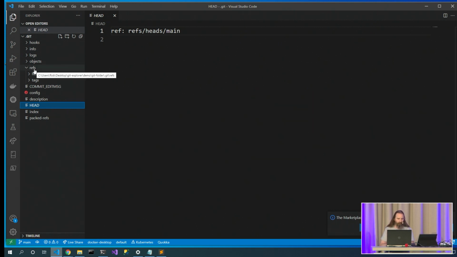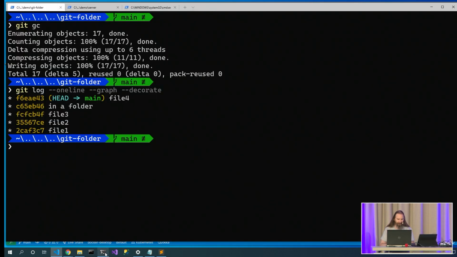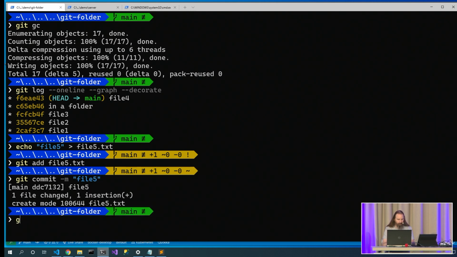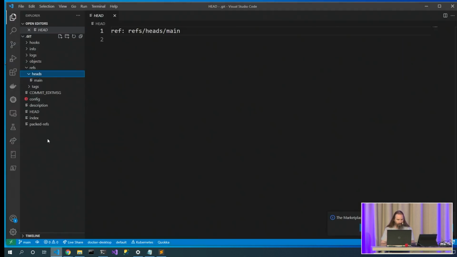Okay, so let's go into the refs folder. Let's go into the heads folder. And, oh, I rewrote it. I garbage collected it, and so main is gone. Let's go commit something. echo file 5, redirect that to file5.txt, git add file5, git commit -m file 5. Okay, now we'll have a heads directory. Refs, heads, main. Okay, so there's our refs/heads/main, our pointer to where our branch, our HEAD went.